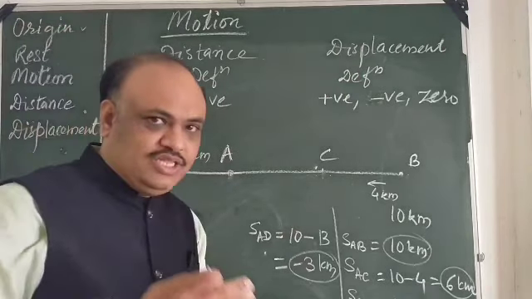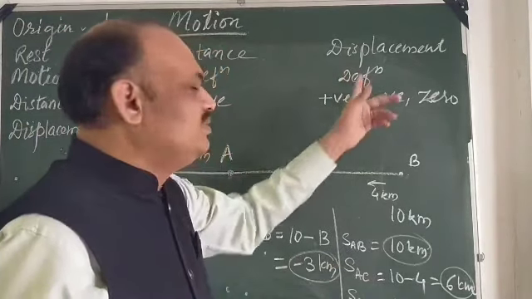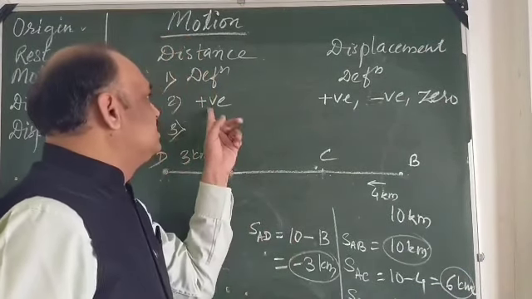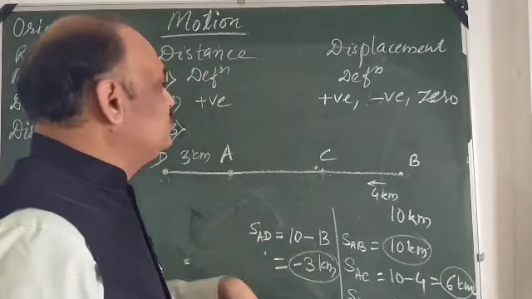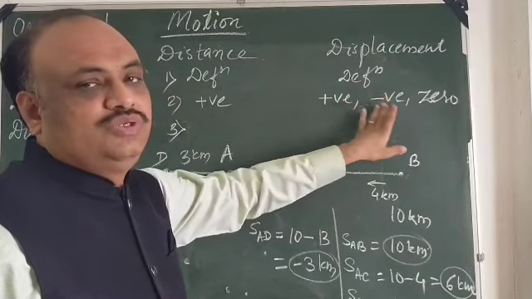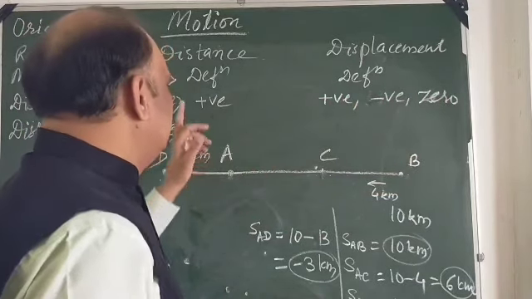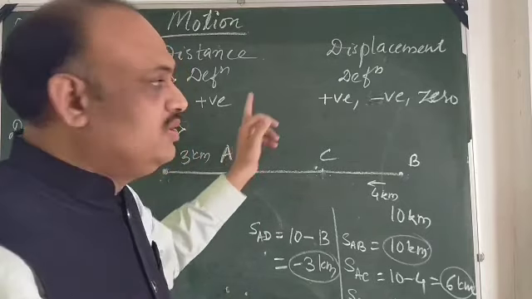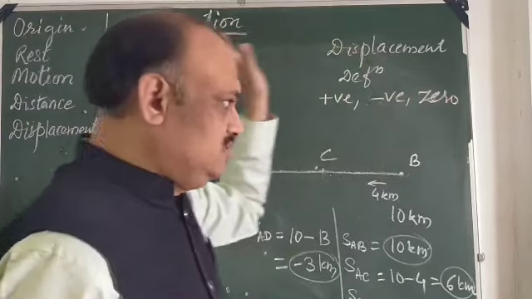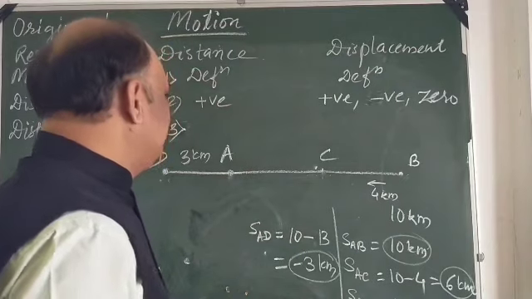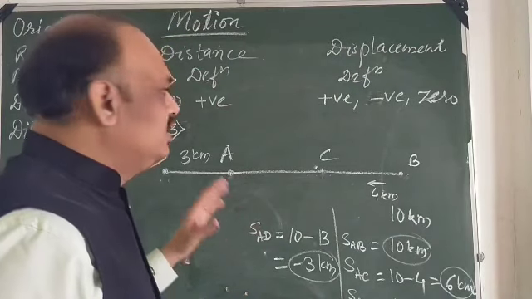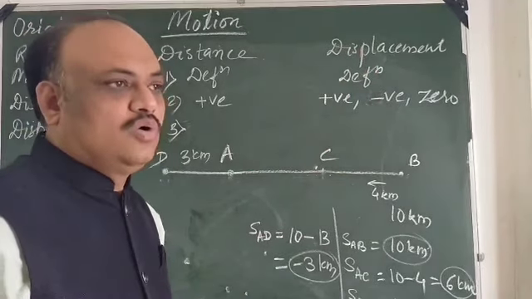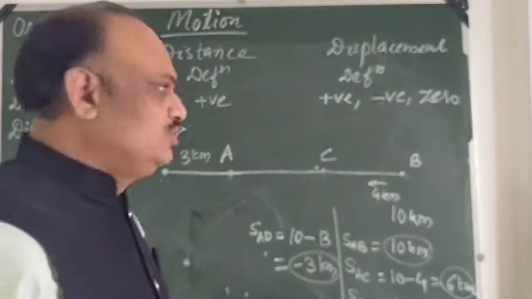Distance is the actual length of the path covered by the body. Displacement is the straight line path from initial to final position. Distance is always positive. Displacement can be positive, negative, or 0. Then third point, every distance cannot be a displacement, but every displacement is a distance. And the fourth point, which I have already told you, is that distance is always added and displacement is not always added. It depends upon the position.